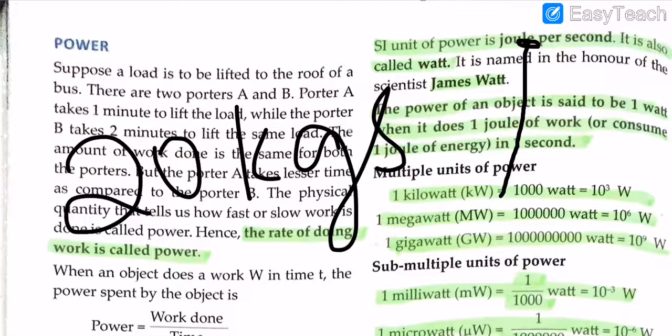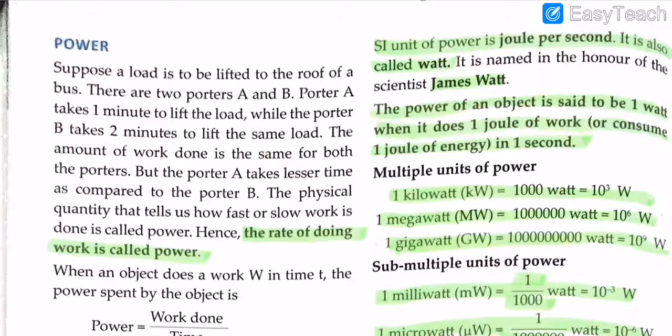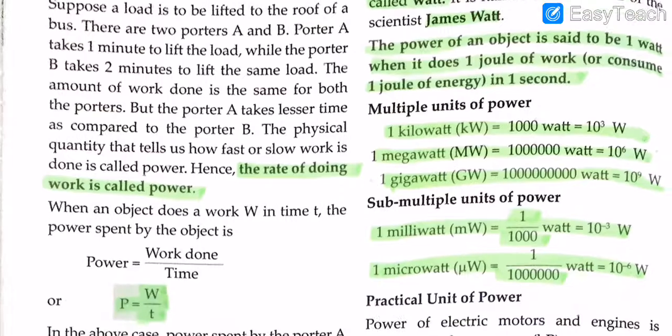In the second porter's case, it's also 20 kgs, and he again picks it up, but this time he takes too much time. He takes 2 minutes. So over here we can see that porter A definitely has more energy than porter B. Thus, the rate of doing work is called power.